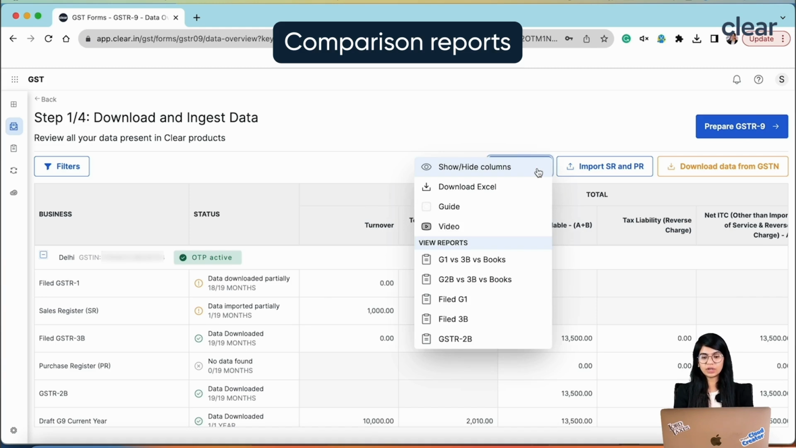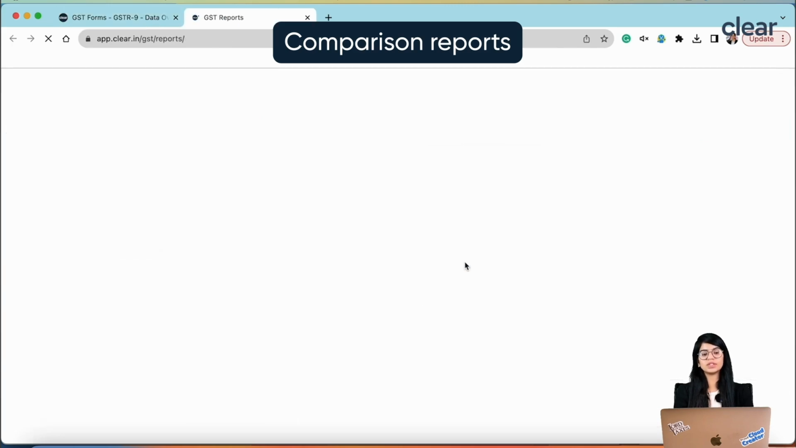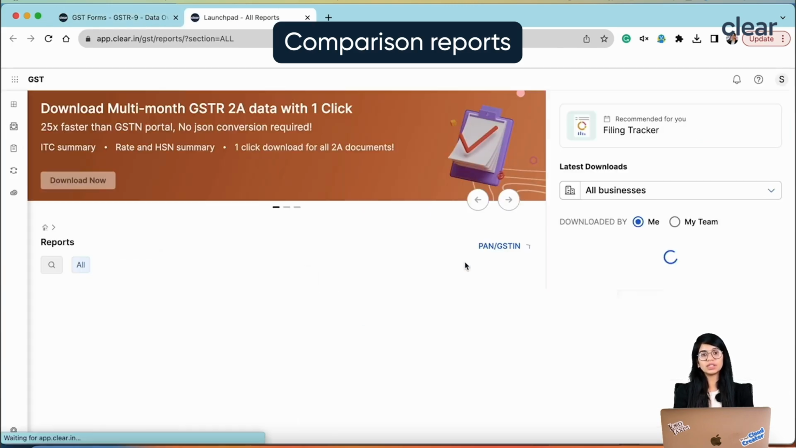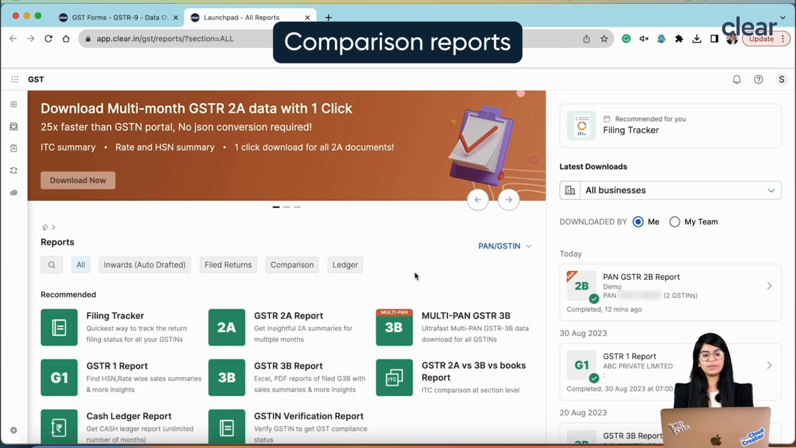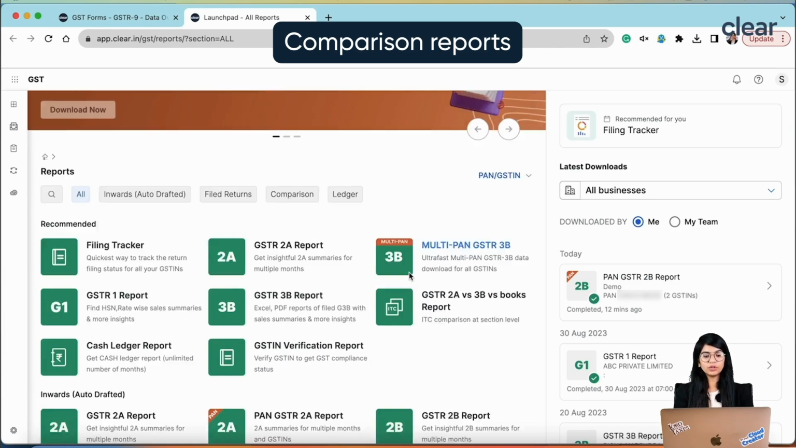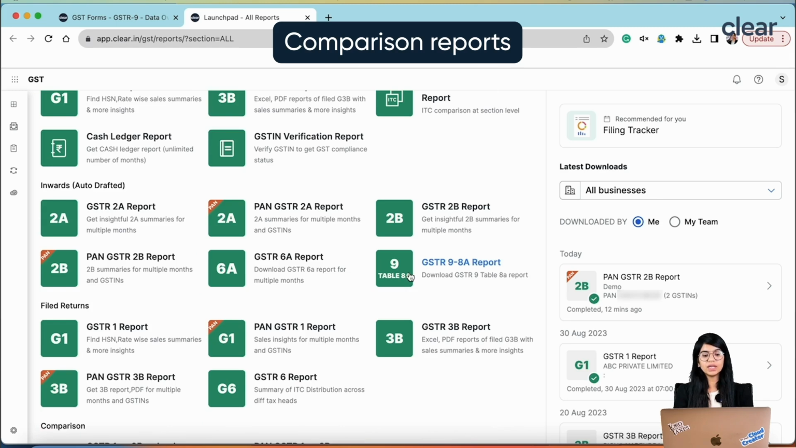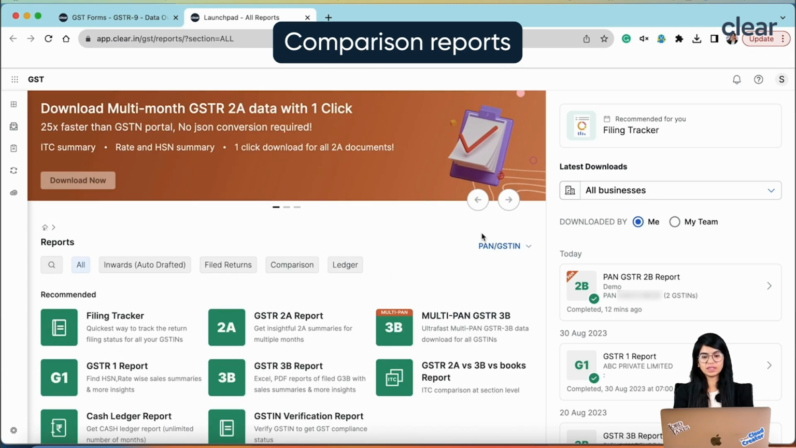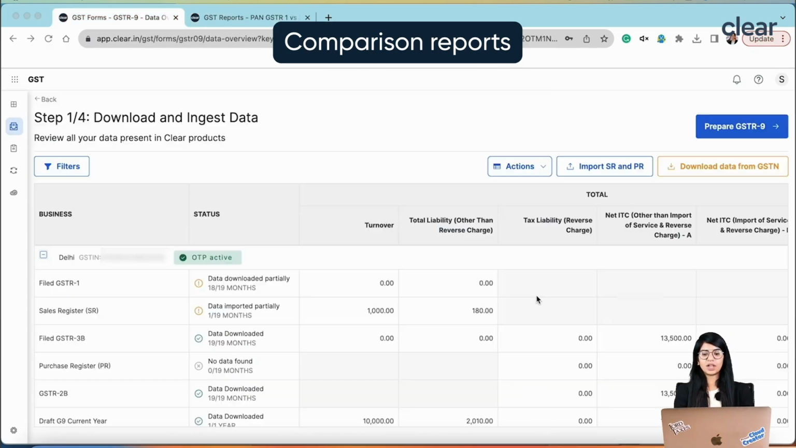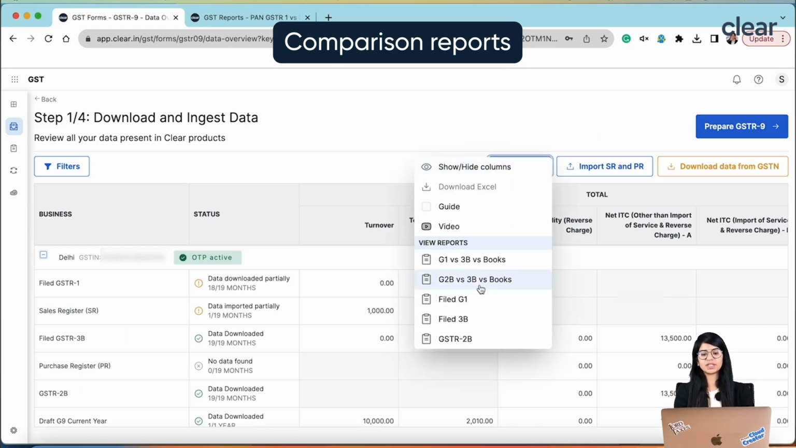So you just have to click on Action. Once you click on Action, you can see 1 versus 3B versus books. I want to go through this report, just click on this button. Once you click on this 1 versus 3B versus books, you will be able to see a particular report. So here itself you would know, this is my entire 1 versus 3B versus books report. You can even see the comparison reports between GSTR-1 versus 3B versus books, 2B versus 3B versus books, your file GSTR-1, 2B and 3B, all of these reports can be seen.